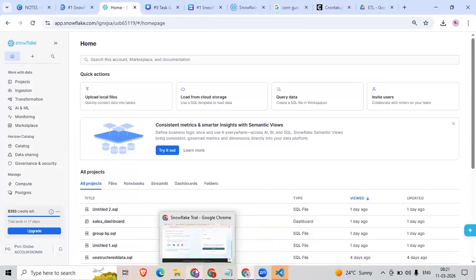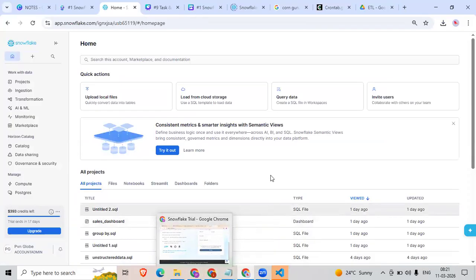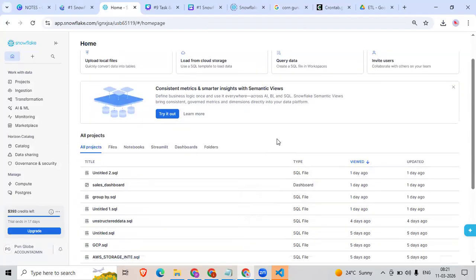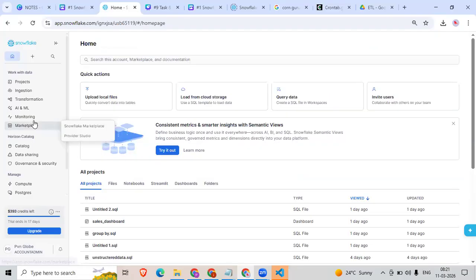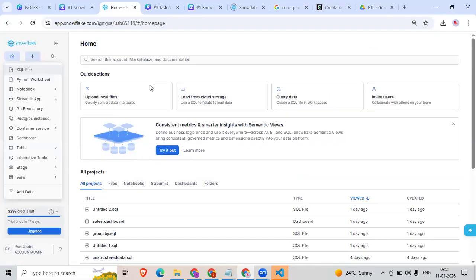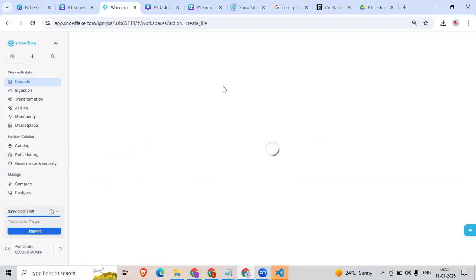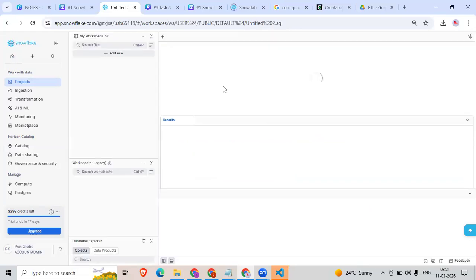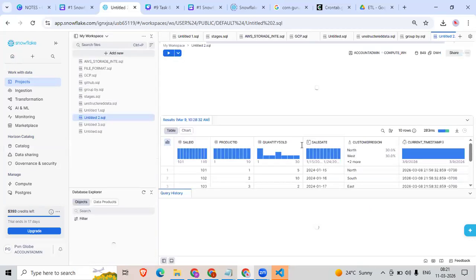Actually, nowadays most schedulers are coming with connectors, so we don't need any shell script or Python scripting. Previously, we used to write scripting code for building connectivity, but nowadays we have inbuilt connectors. For Airflow, I have seen the Snowflake connectors.